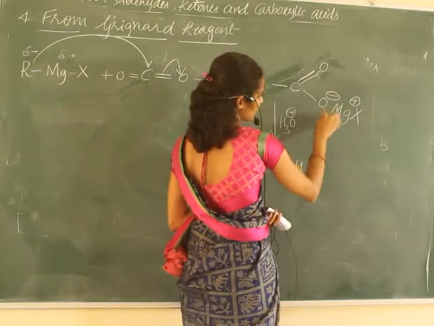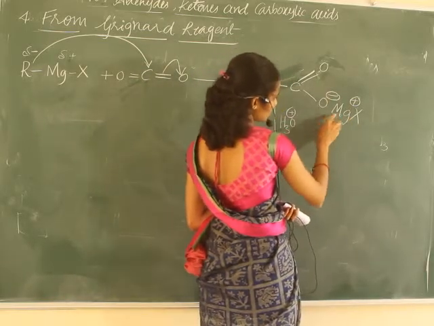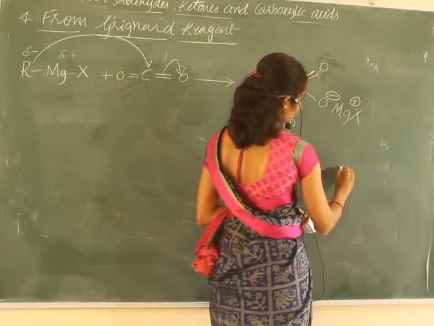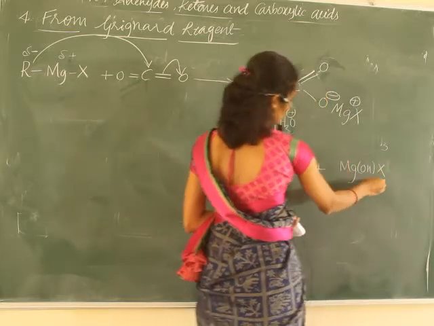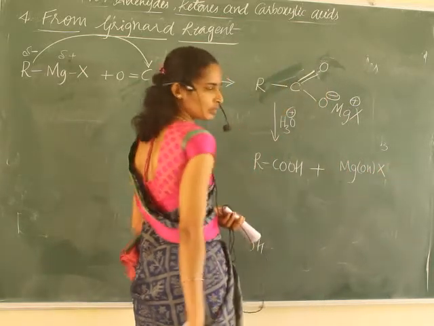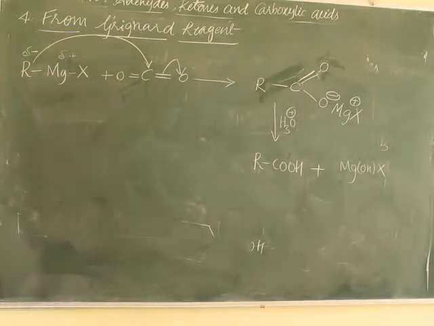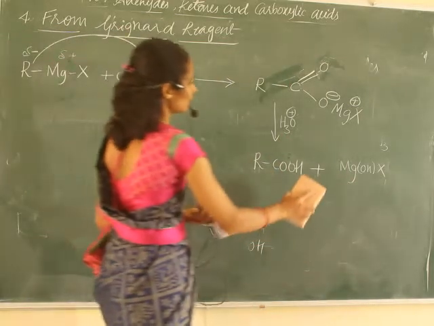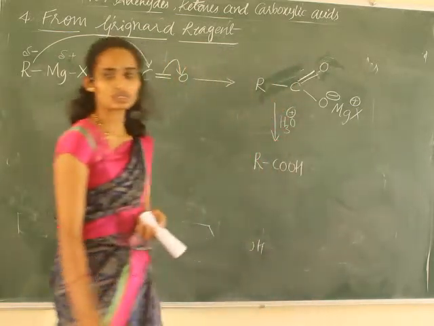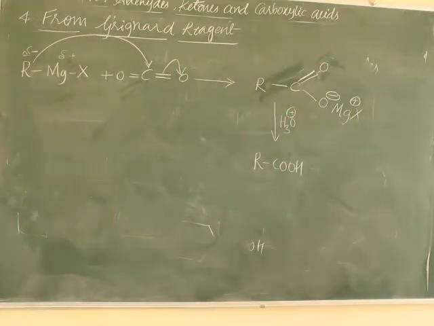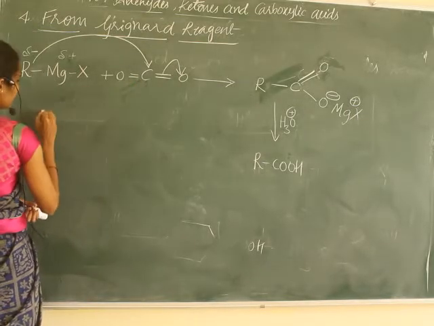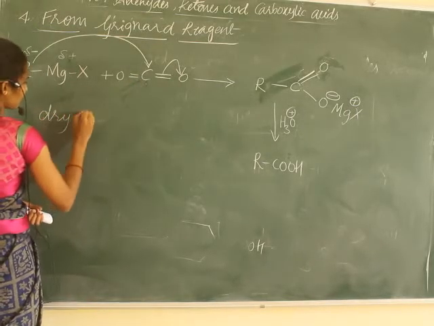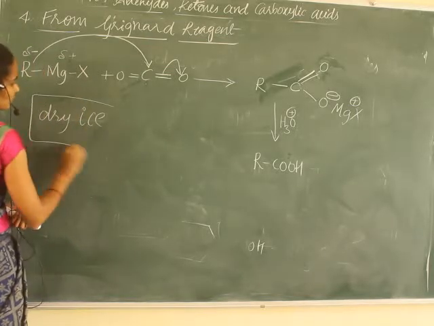RCOOH, that is RC double bond OH, plus the remaining MgOHX. You can write it or there is no need of writing it. Okay, so that is left to you, as you know how to write the product. This reaction takes place in the presence of solid carbon dioxide, which is called dry ice. You know about dry ice.